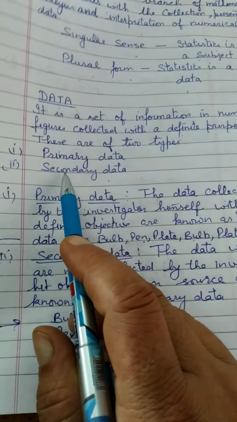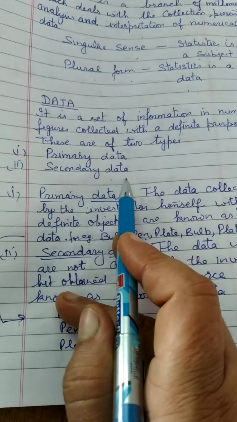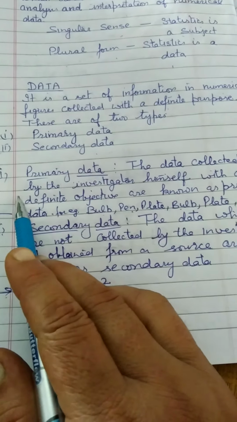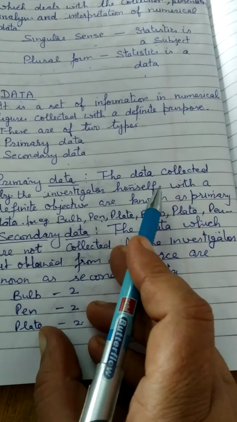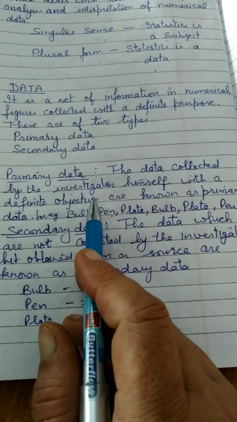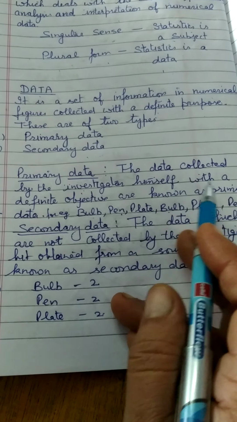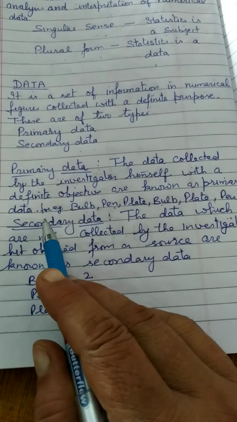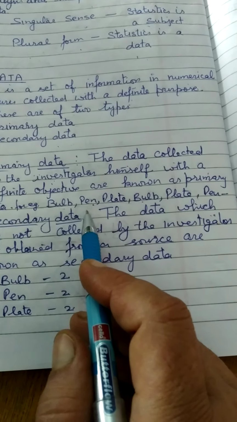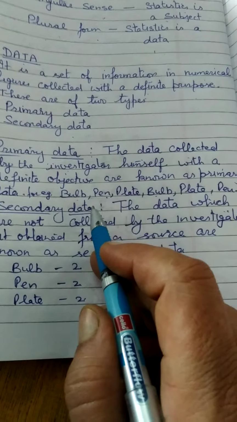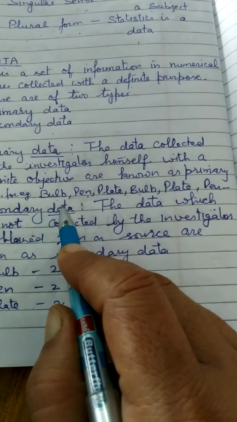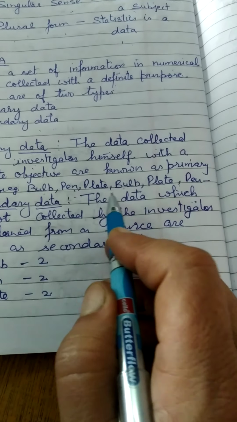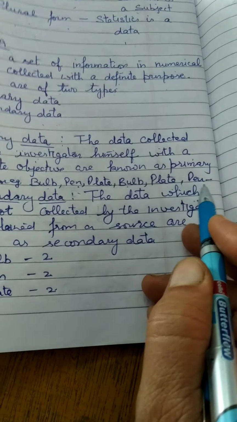Now we have two types of data. One is primary data and the other is secondary data. Now we come to primary data. The data collected by the investigator himself with definite objectives is known as primary data. For example, somebody has made a primary data like bulb, pen, plate, bulb, plate, pen.